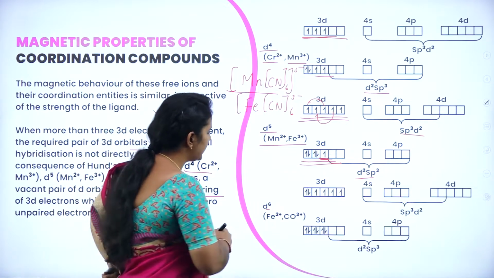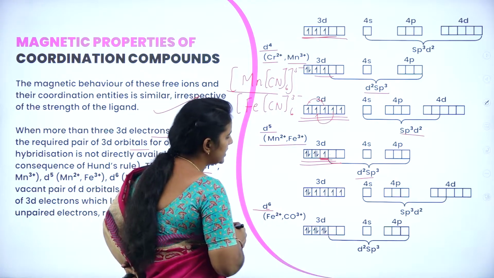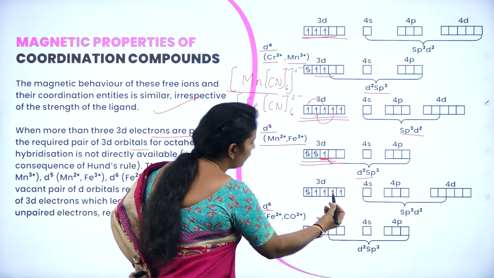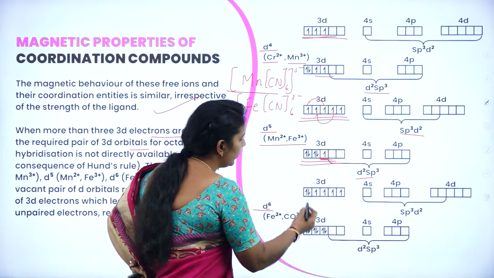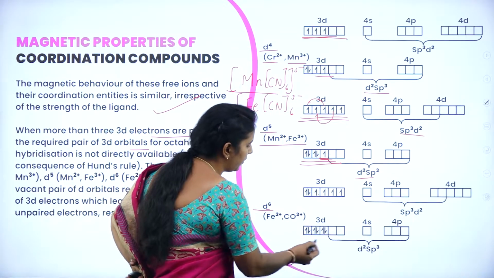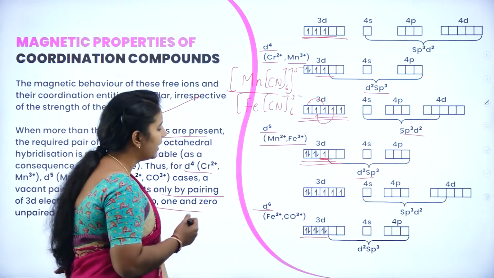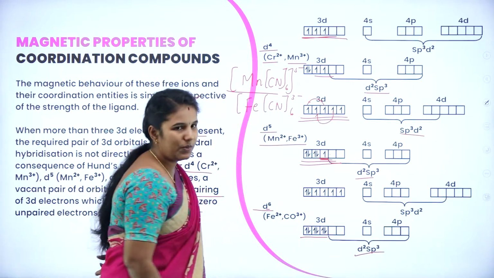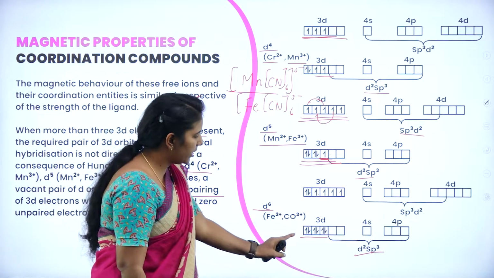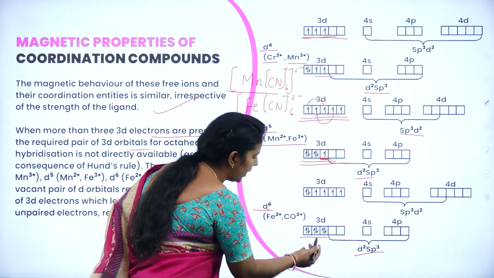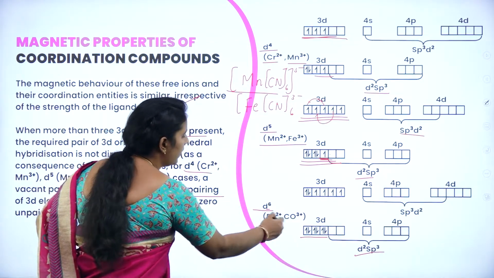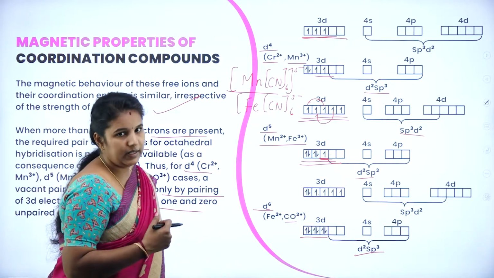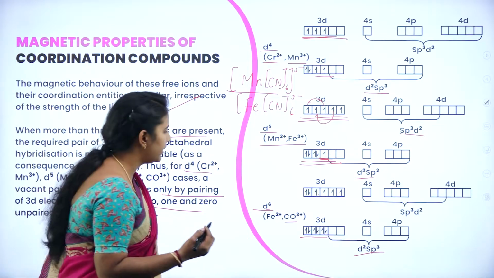We have one more example, d6. Here you can see that in the 3d orbital, it consists of 1, 2, 3, 4, 5 and 6 electrons. When these electrons start pairing up, all the 6 electrons get paired up and this results in the formation of d2sp3. So in this, you can see that there will be no unpaired electrons. Hence, cobalt as a central metal atom is diamagnetic in nature. Which are what? Diamagnetic in nature.